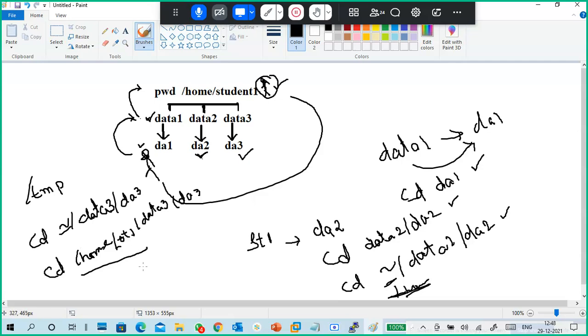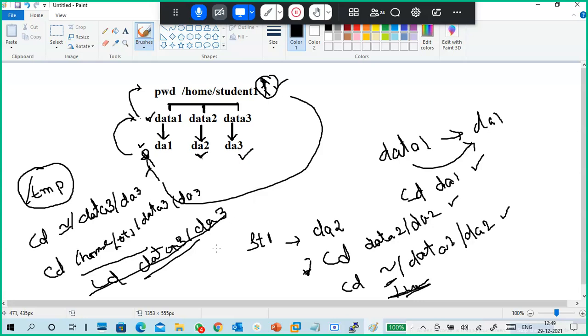That's it. No difference. But we cannot use a relative path like cd data3/da3, because data3 is not in my current directory. This won't work here. So compulsorily you have to check what your present working directory is. Based on that and the location you have to go to, you choose the better path.